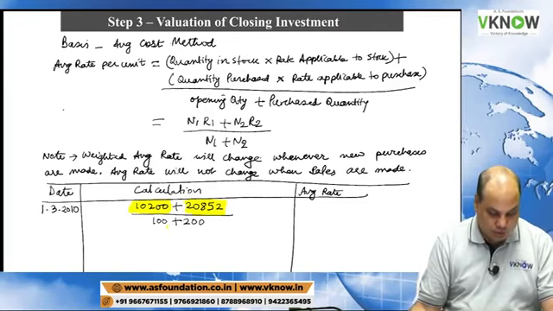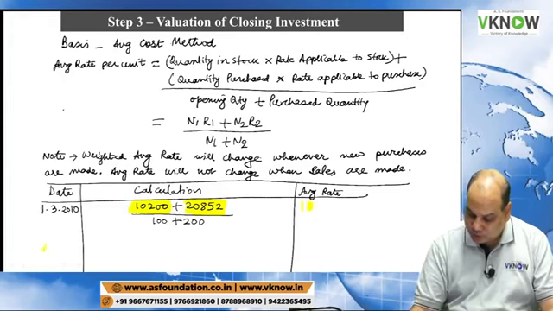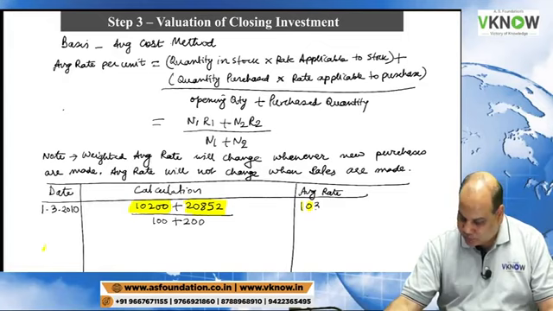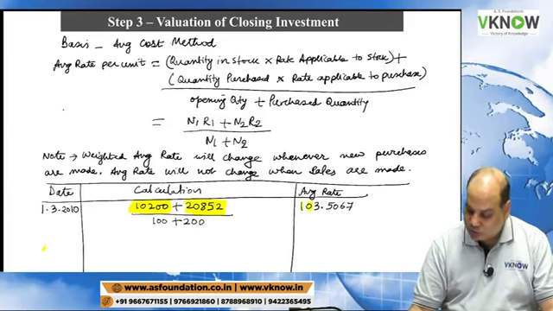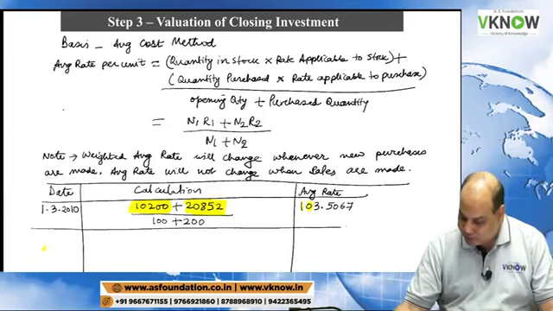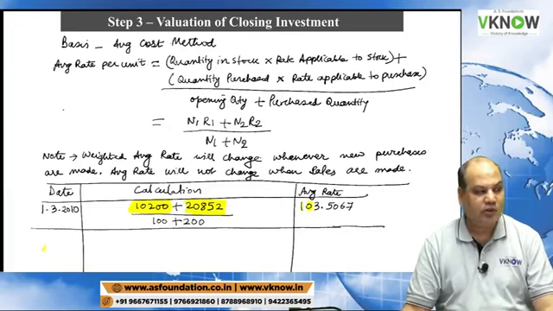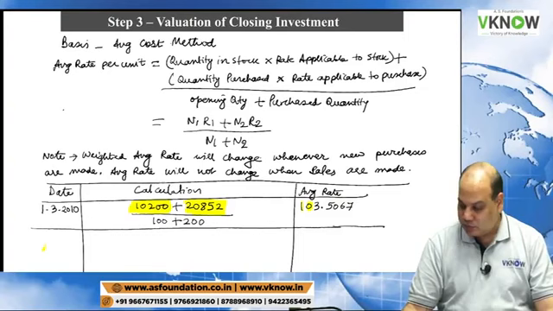So 103.5067. This was the rate when you purchased on 1st March. Basic mathematics, if you know it, will be helpful.